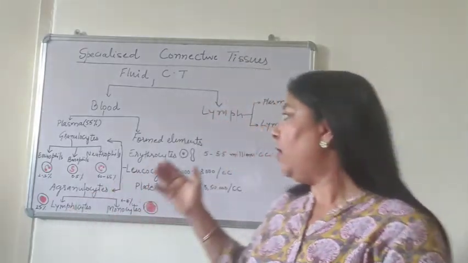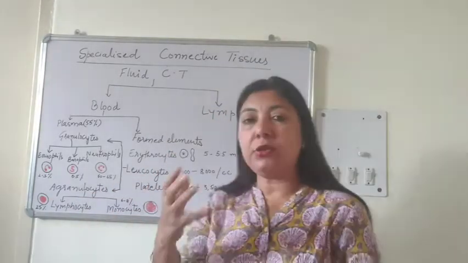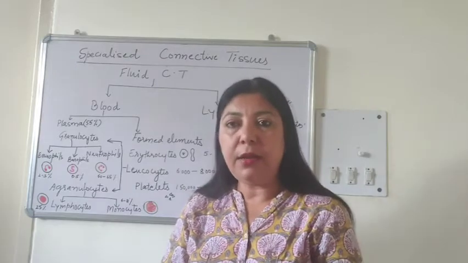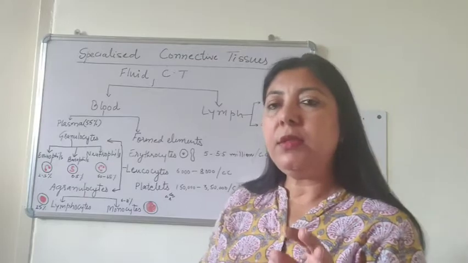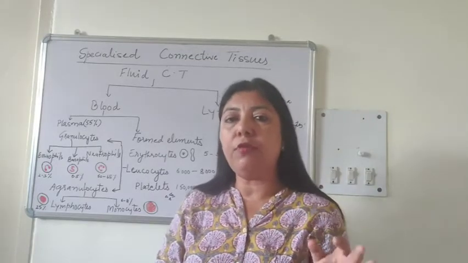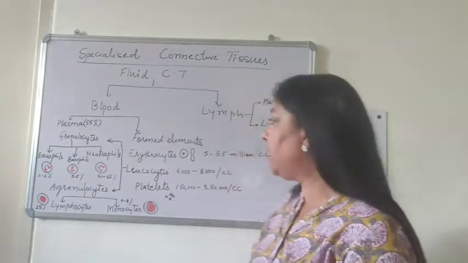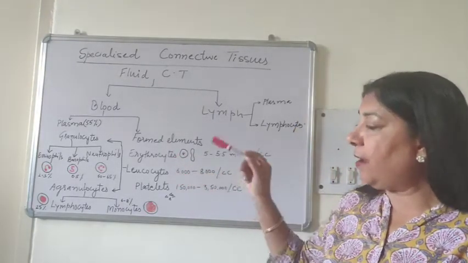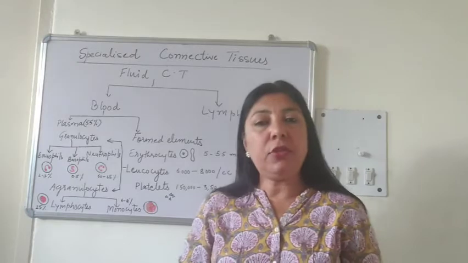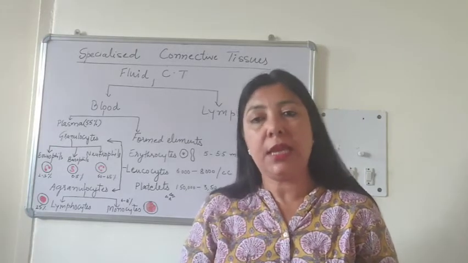Okay. Now let us switch over to the next solid part of the blood, which is known as formed elements. There are three main types of formed elements: erythrocytes, leukocytes and platelets. Erythrocytes are called RBC.